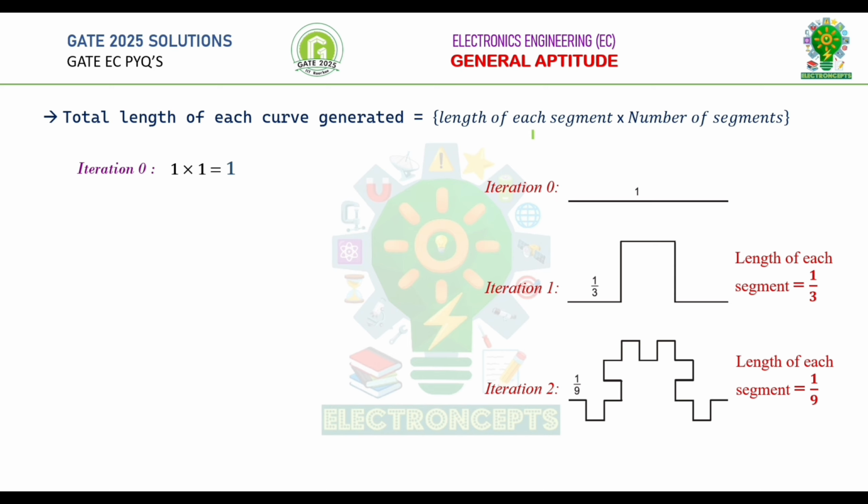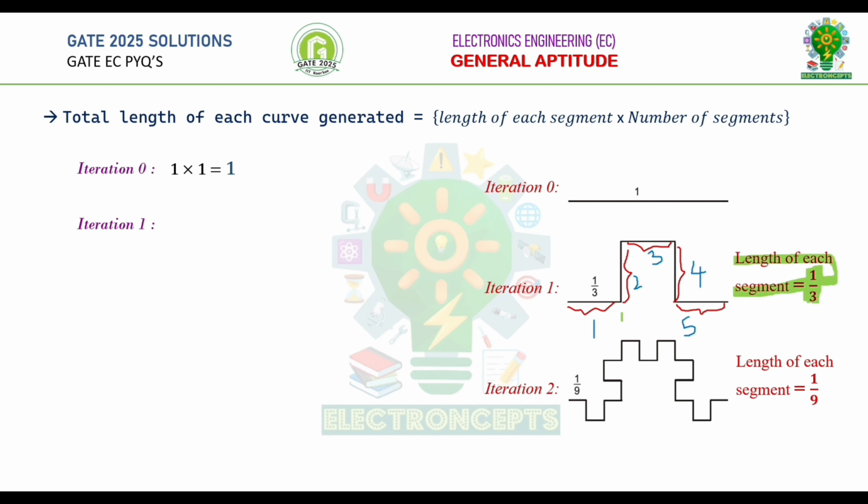Similarly, let's also analyze iteration 1. Let's calculate the number of segments in iteration 1. This is segment 1, segment 2, and so on. Therefore, the total number of segments in iteration 1 is 5.